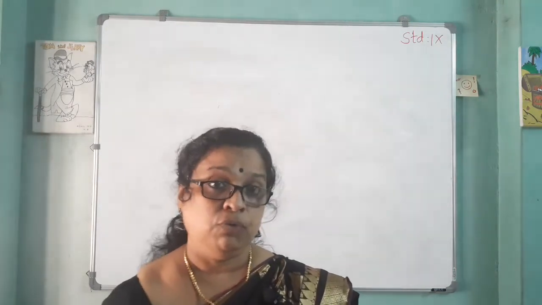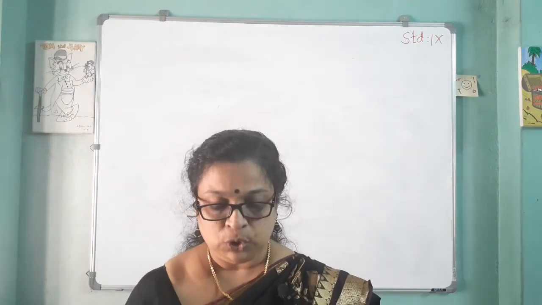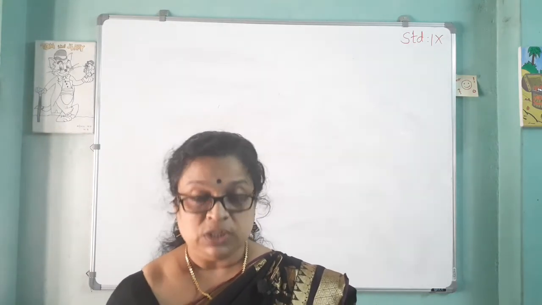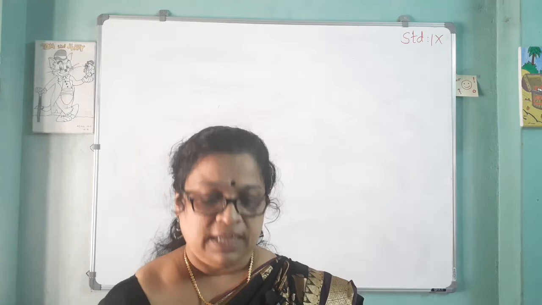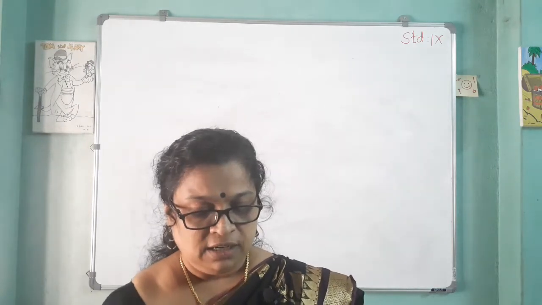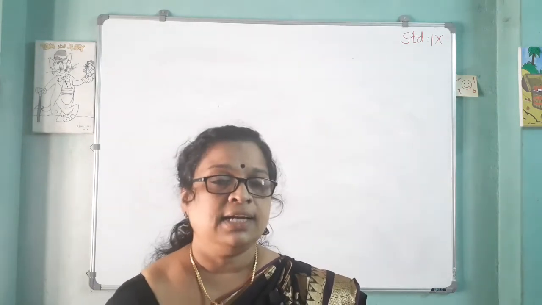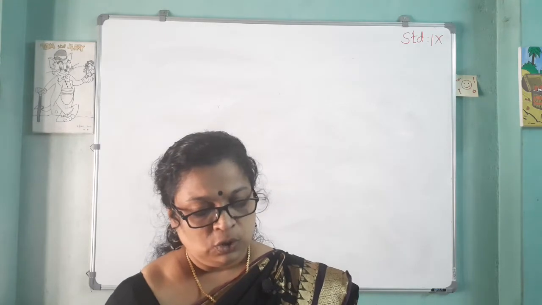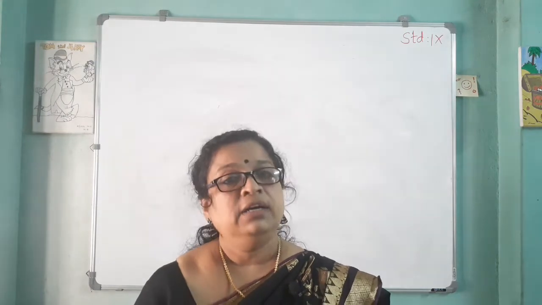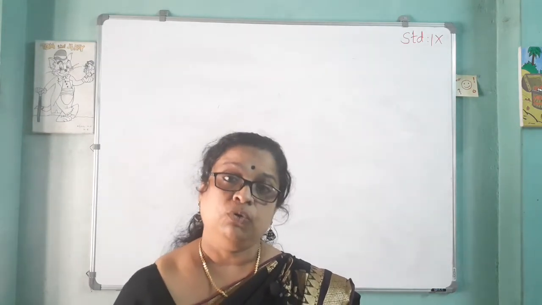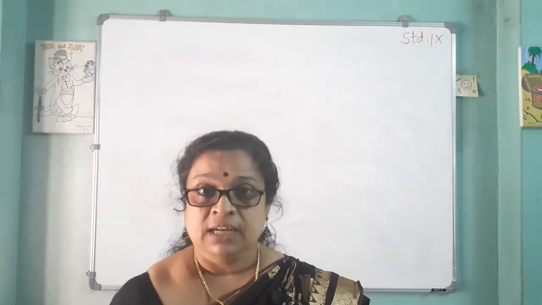Suppose we take 4. 4 is a real number, and the square root of 4 equals 2. But 2 is not an irrational number. Another example, 9. 9 is a positive integer, but the square root of 9 equals 3. 3 is not irrational. So, are the square roots of all positive integers irrational? The answer is no. We can take examples 4, 9, etc. Root 4 equals 2, root 9 equals 3. These are all not irrational, they are rational numbers.